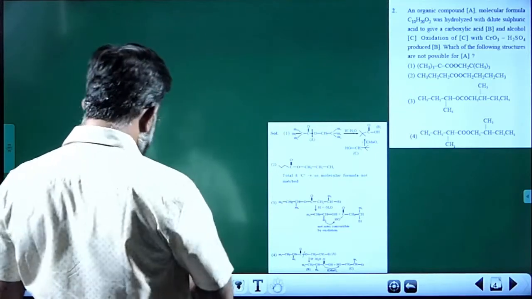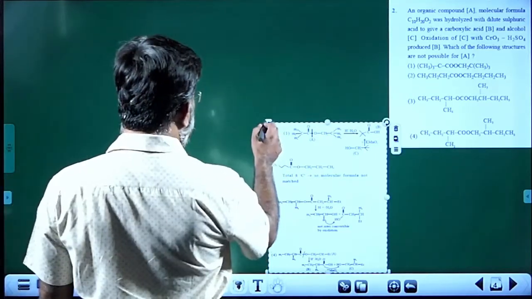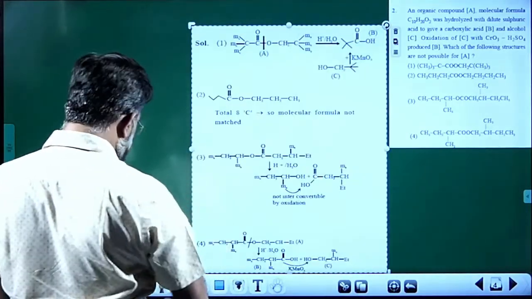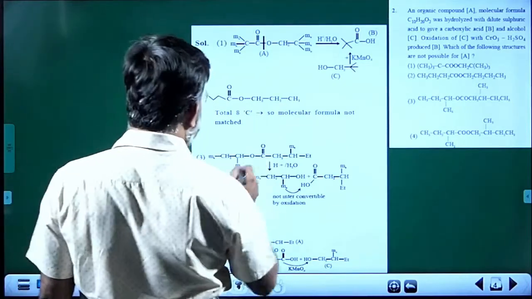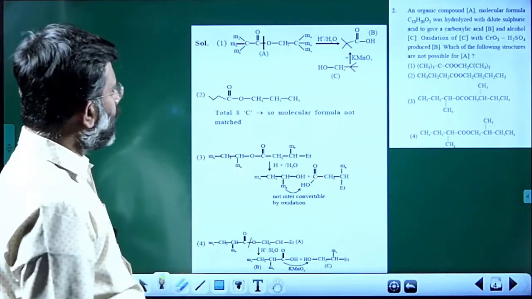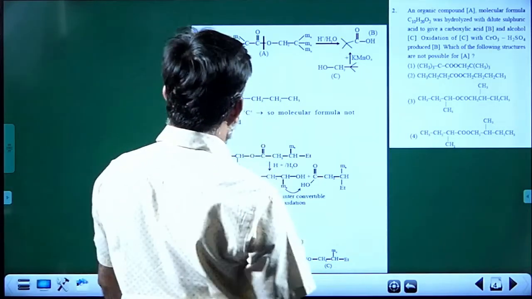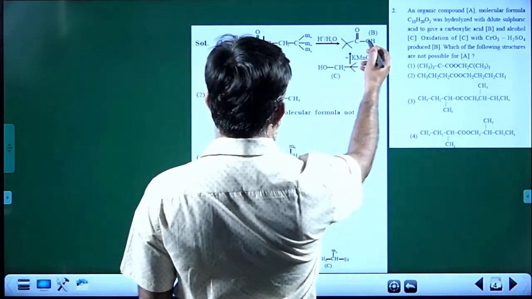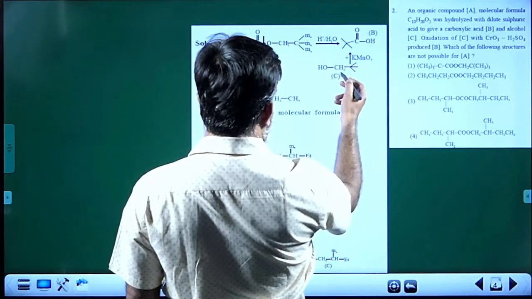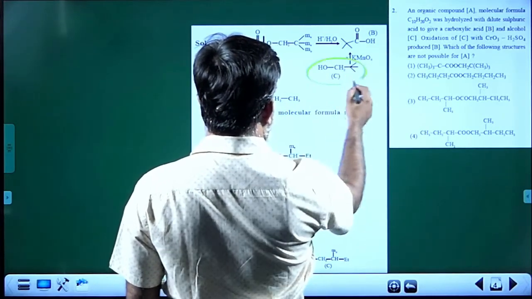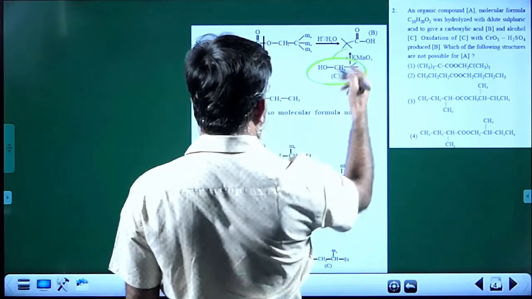You can see this is what is happening in the molecules. According to the intended answer, in the first choice it is breaking over here, you are getting a carboxylic acid and alcohol, and this alcohol upon oxidation will give this acid.